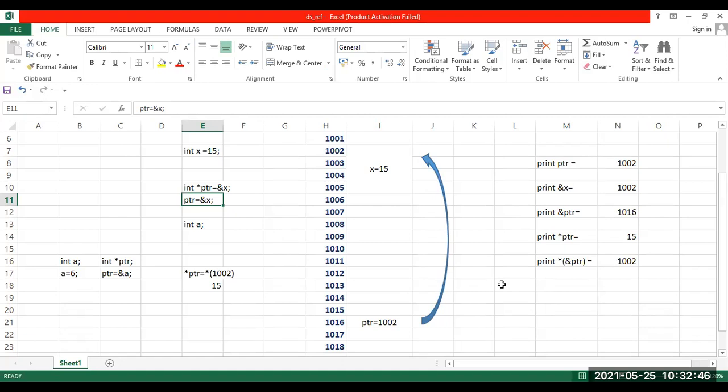Ma'am, can you please explain once again how we declared and initialized those variables? Yes. Once again, we will do it. Now, the very basic thing to remember here is you first have to remember the syntaxes. How do you declare a normal variable? We would just say int a, int x, int y, char s, anything.